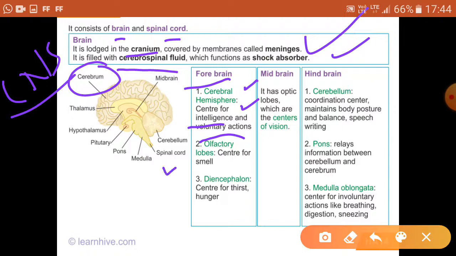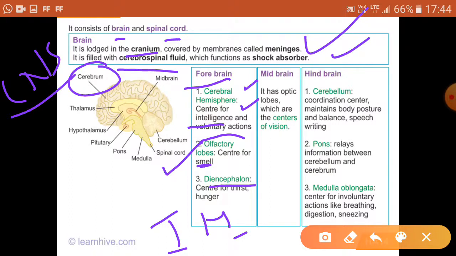Then we have got olfactory lobes. These are the center of smells. Olfactory is related to smell, to sense the smell. And diencephalon, that is also the part of forebrain. So diencephalon is related to thirst and hunger. It controls thirst and hunger. We feel after some time that we are thirsty, we are hungry. So all these feelings are controlled by diencephalon.